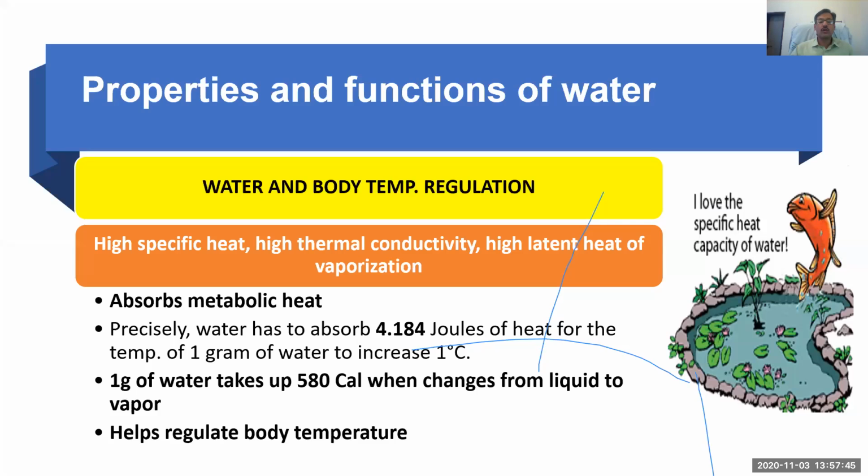If we want to raise the temperature of water by 1 degree Celsius, then 4.184 joules of energy or heat is required. And the second is its latent heat of vaporization. One gram of water takes 580 calories when it changes from liquid to vapor state. It means it absorbs a lot of heat until it gets evaporated. So these properties help water to regulate the body temperature.